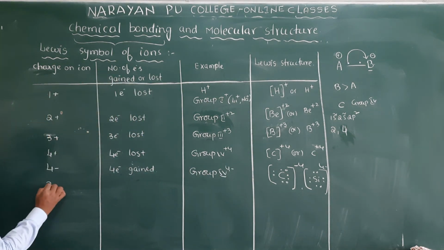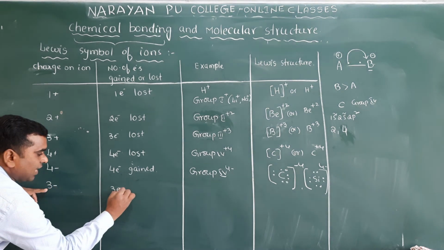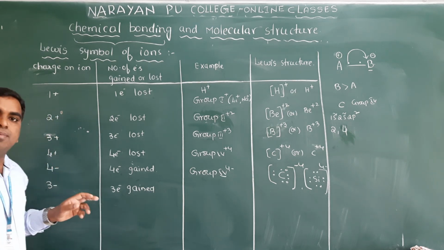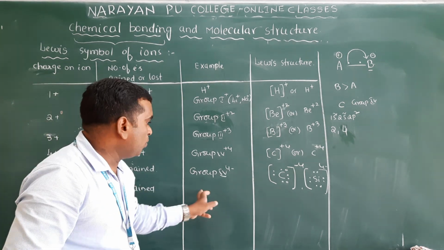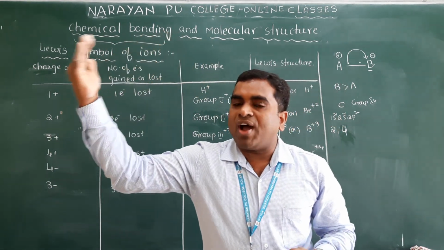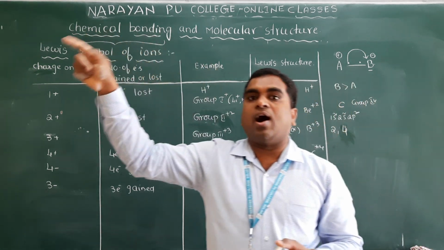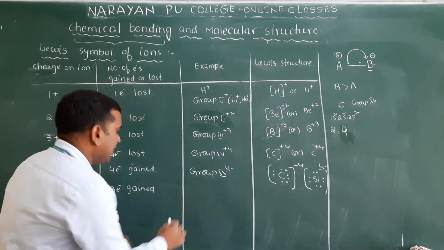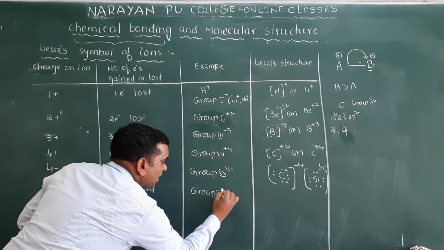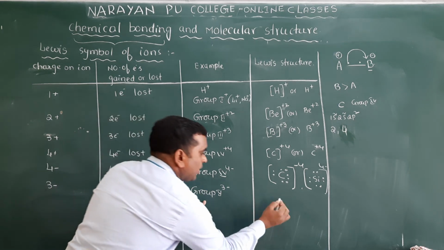If I write here 3 minus, what does it mean? Gaining 3 electrons. Which elements will gain the 3 electrons? Group 5, because group 5 elements have 5 valence electrons. They can gain 3 more electrons to attain the octet. So here, group 5 elements can gain how many electrons? 3 electrons. So what symbol can we write here?